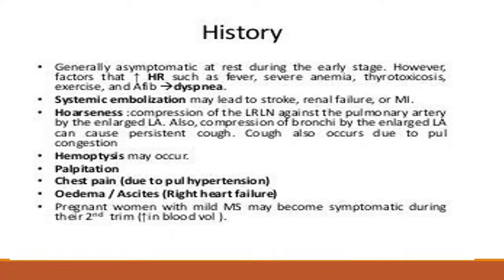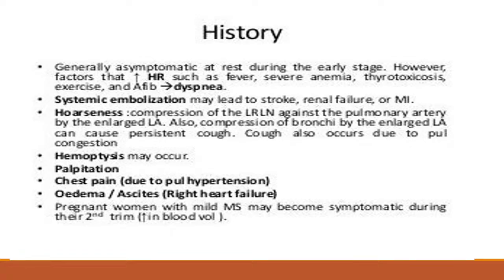Sometimes the patient gives a history of hoarseness of voice, due to compression of the recurrent laryngeal nerve, because the recurrent laryngeal nerve passes behind the pulmonary artery and left atrium. Once the pulmonary artery and left atrium are dilated, they compress the recurrent laryngeal nerve and the patient develops hoarseness of voice.